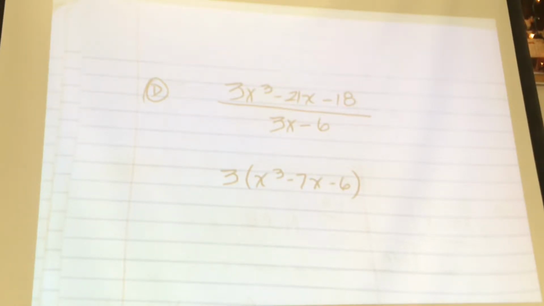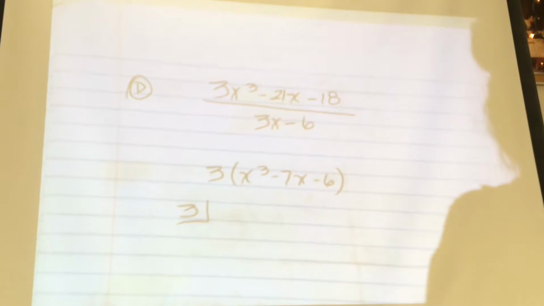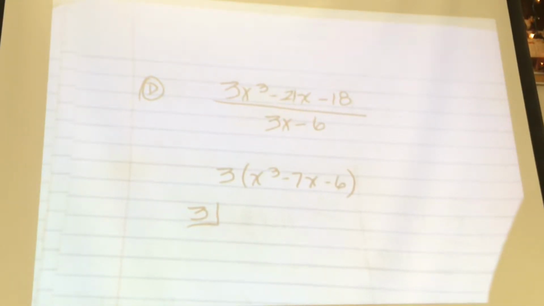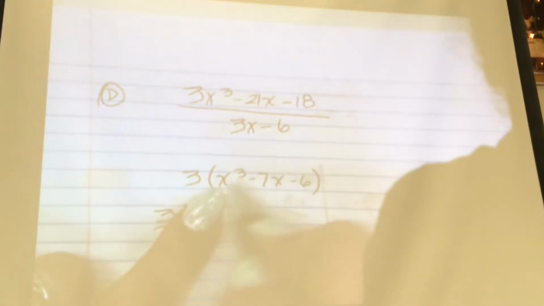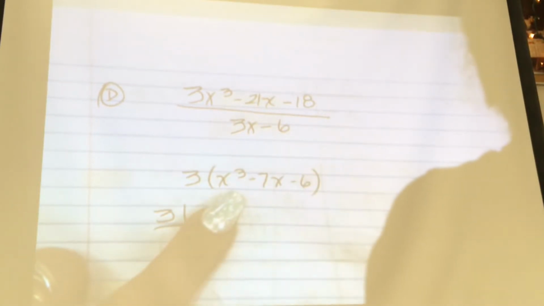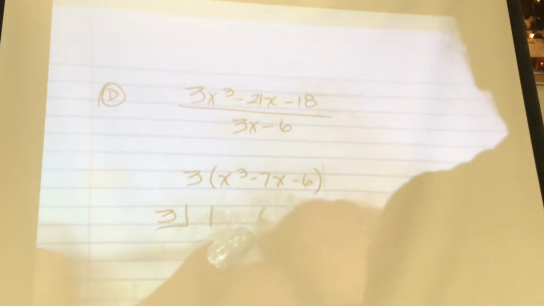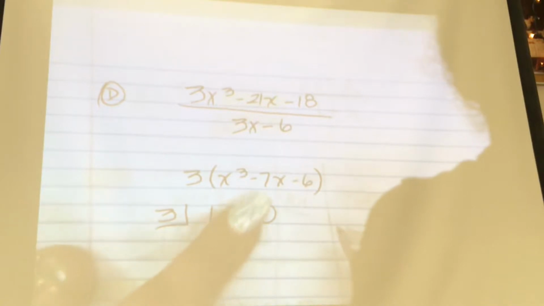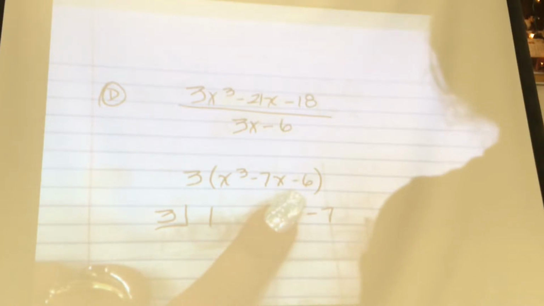Okay? So what did you guys find as the first one, this group? You guys found 3 as your first one that worked. Because when you plug in 3, wait, negative 3 or 3? Did you guys find 3 or negative 3? Positive 3. Watch. What is the coefficient in front of the x cubed? 1. What's the coefficient in front of the x squared? What x squared? Exactly. How many x squareds are there? 0. Don't forget to put 0 for the placeholder. What's the number in front of the x? What's the number that doesn't have an x at all?